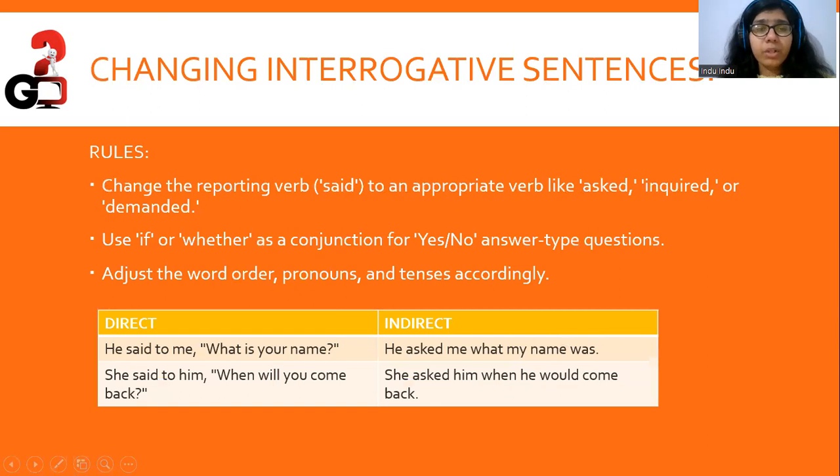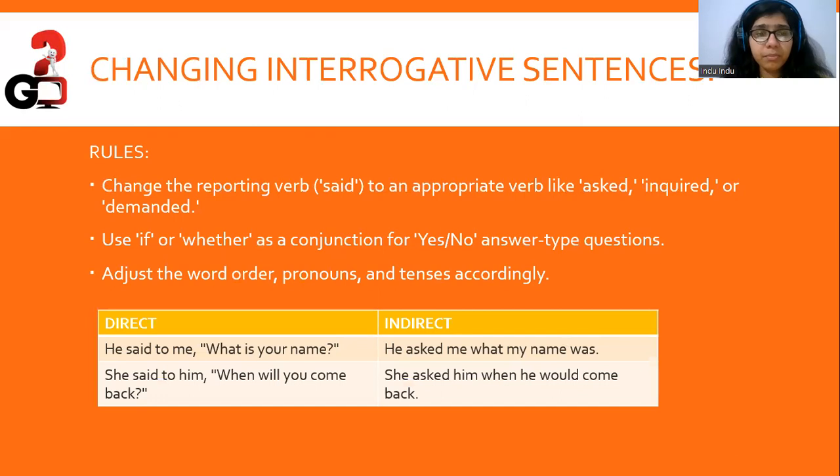Right? Now we talk about changing interrogative sentences. Change the reporting verb to an appropriate verb like asked, inquired, or demanded. Use if or whether as a conjunction for yes, no answer type of questions. Adjust the word order, pronouns, and tenses accordingly.